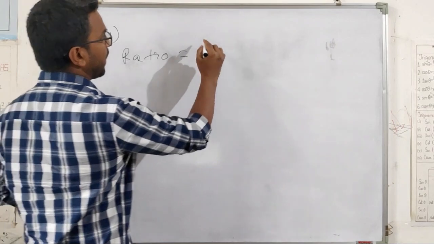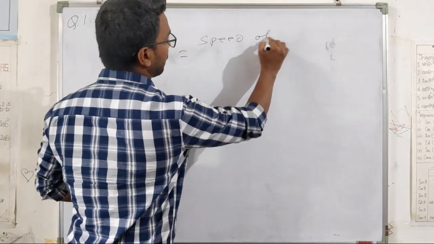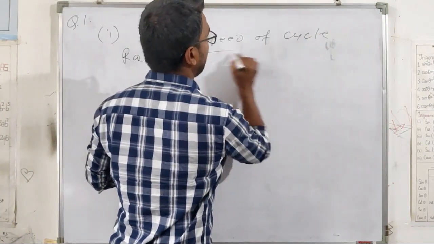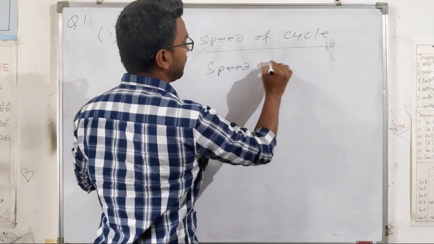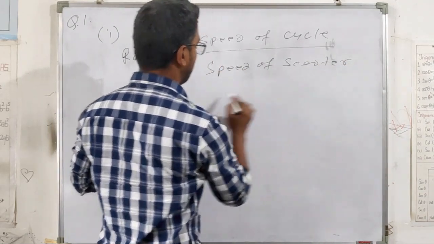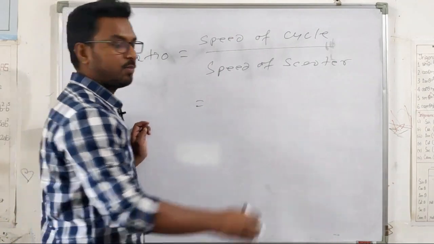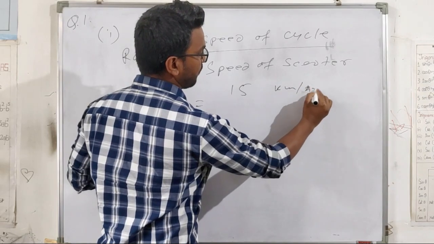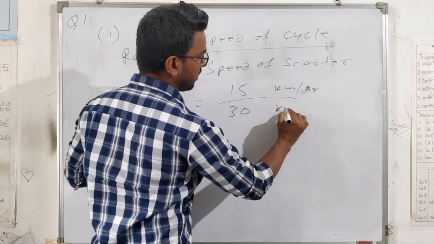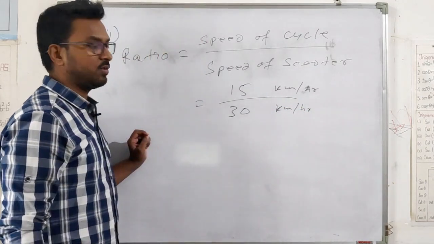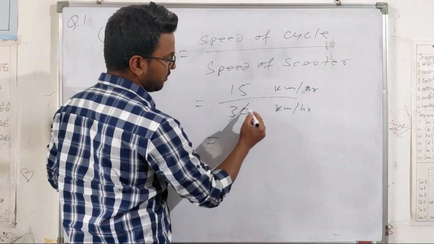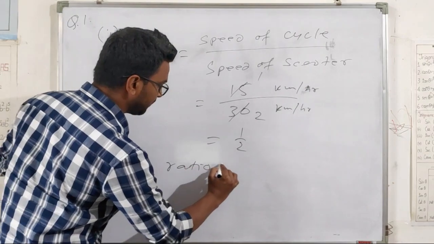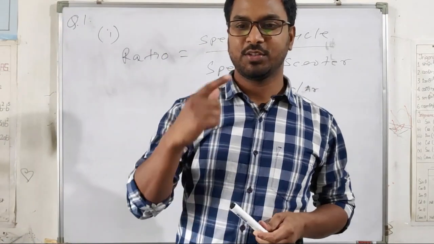So ratio of speed of cycle and speed of scooter. Speed of cycle is given 15 km per hour, and scooter is given 30 km per hour. So we have to change into simplest form. So we can cancel it. 15 1s are 15, 15 2s are 30. So 1/2. So the ratio is 1:2. We'll do the next question.